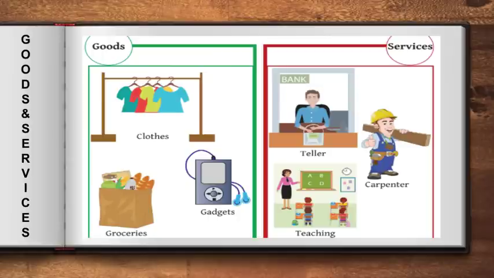Now, look at the next part, which is services. Under services, we can see banking services. So there's one person sitting in the bank and he is looking after the needs of the people in terms of money and all that. So that is banking services. Then there's a carpenter. He's providing his service. And then there's a teacher. She's teaching and providing her service. So all these things come under services. Even the service provided by a doctor, a lawyer, an engineer, a chartered accountant. All these also come under services.